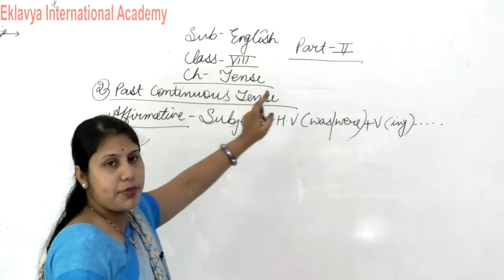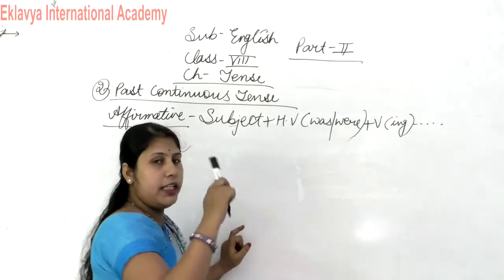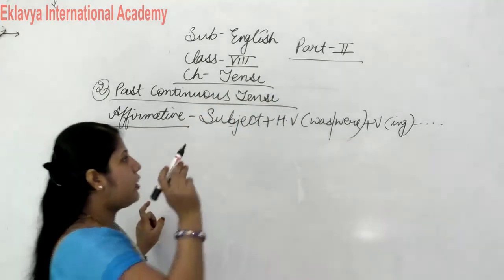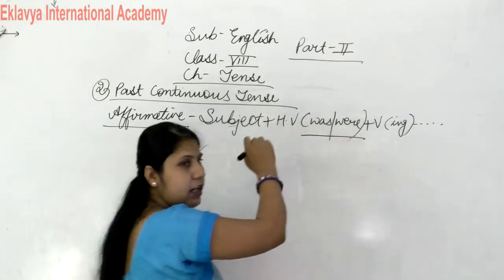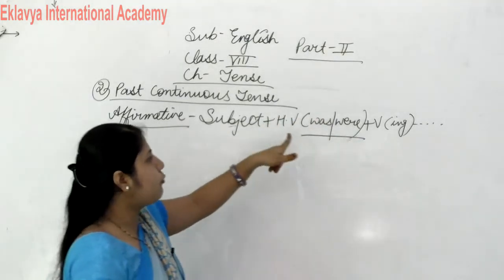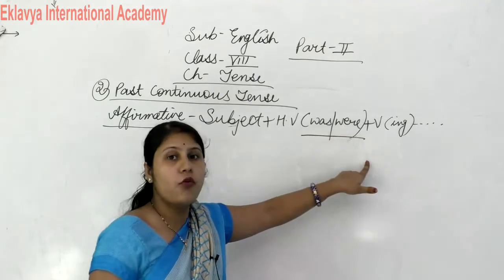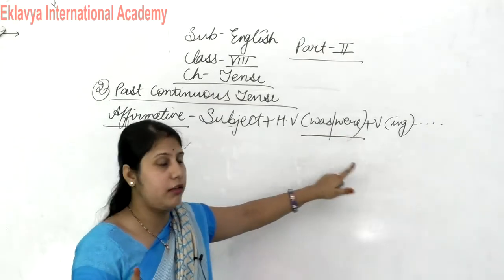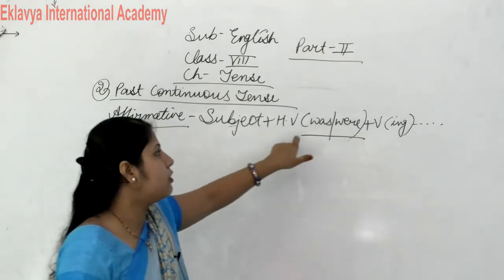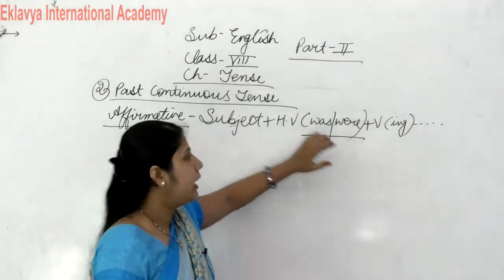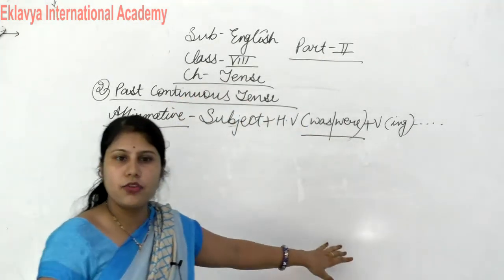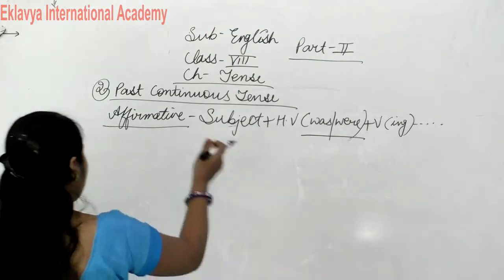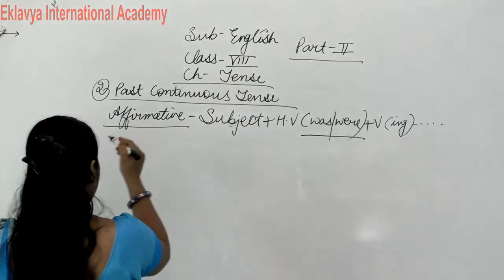Okay, in case of past continuous, remember that in case of present continuous we use is, am, are, but in case of past continuous we use was and were. Don't be confused. Always we use was and were in case of past continuous tense. So this is the affirmative structure.